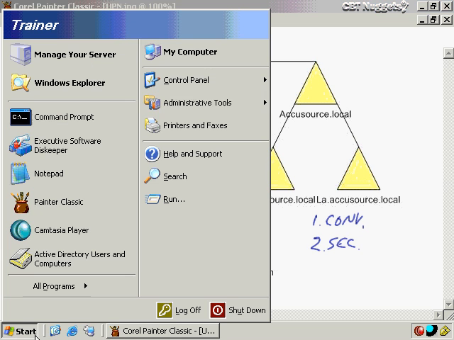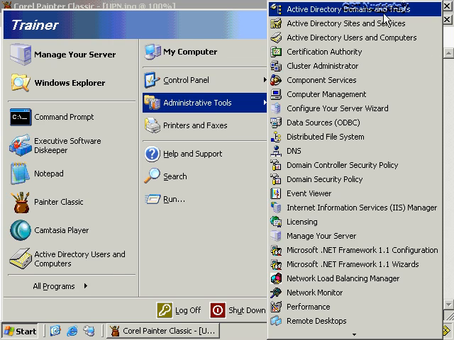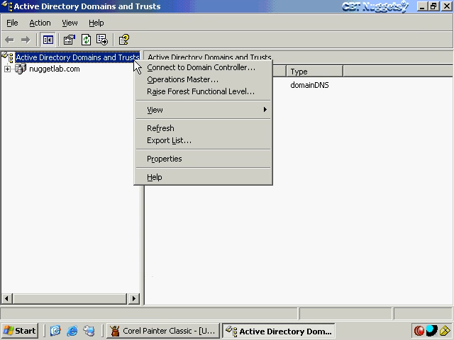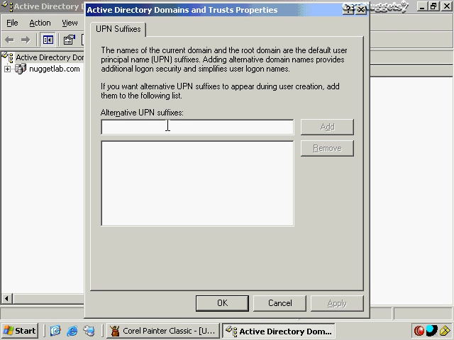So let's go ahead and take a look at how we would do that in Active Directory Domains and Trusts. What you'll do here is simply go to Active Directory Domains and Trusts, and right-click here at the top. Do not right-click on the domain. You won't get what you want. Right-click right here, and then choose Properties. And then here's where we'll enter in alternative UPN suffixes. Now, I don't have a cbtn.com, but I could do that, cbtn.com. And then I'll just click on Add.